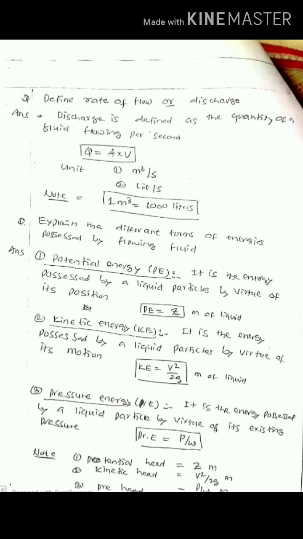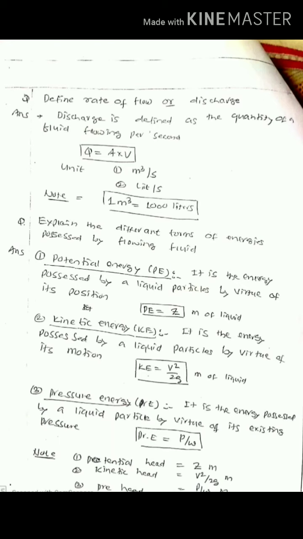Potential energy is the energy possessed by the liquid particles by virtue of its position. Hence, PE is equal to Z. Usually, potential energy is represented by Z and measured as meters of fluid. And kinetic energy is the energy possessed by the liquid particles by virtue of its motion. Usually, kinetic energy is equal to V square by 2G meters of liquid.